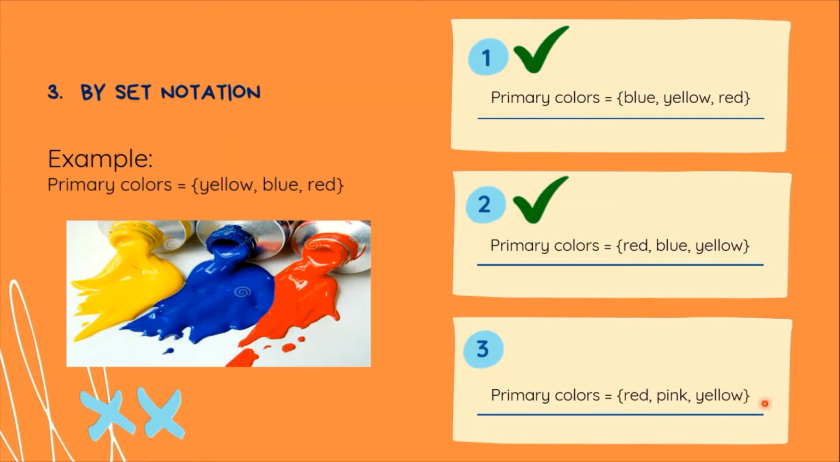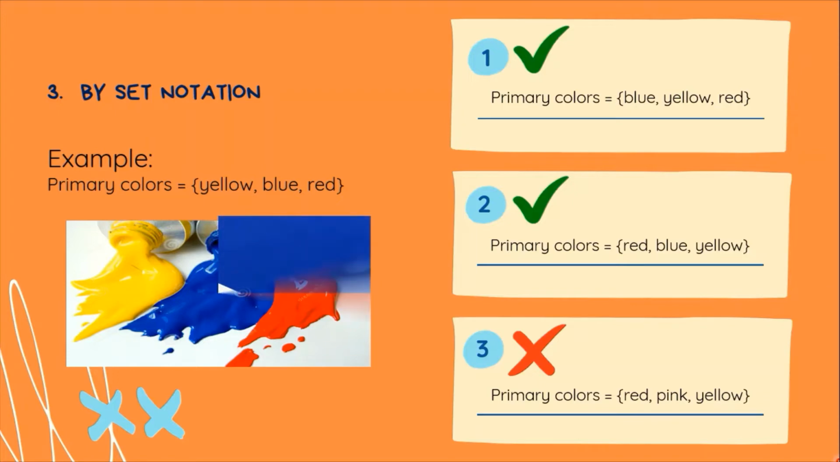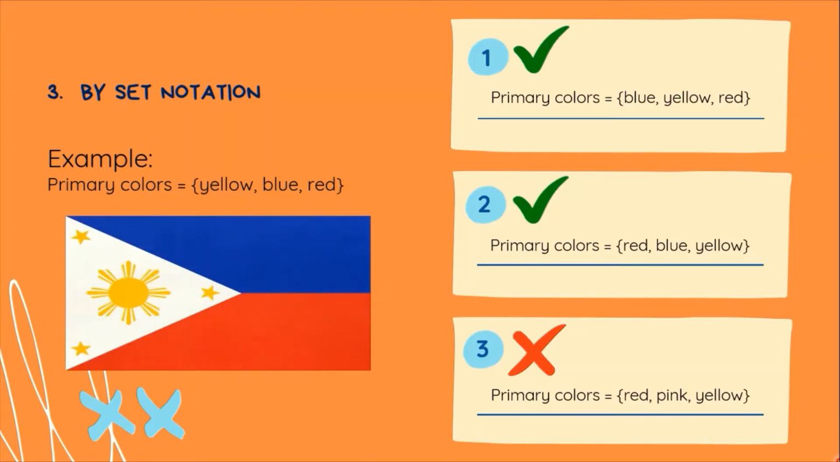However, kung mapapansin natin, instead of blue, we listed pink, which is not a primary color. Although pink is a color, hindi siya dapat member ng set na ito because it is only pertaining to primary colors. So this is wrong. Kaya naman going back sa ating example of primary colors, the first object that comes to mind that includes all these colors is the Philippine flag. Makikita natin sa ating watawat ang primary colors na dilaw, bughaw, at pula.